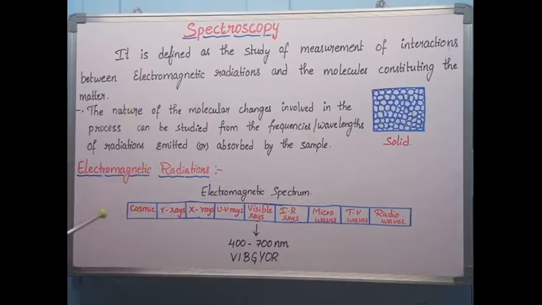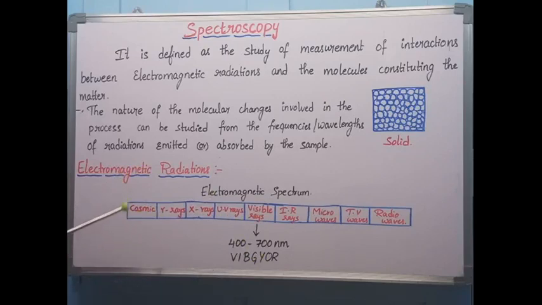because energy and wavelength are inversely proportional to each other. Among all these radiations, only visible radiations we can see with our eye, because our retina's frequency is matching with the visible radiation's frequency or wavelength. You can see 400 to 700 nanometers is the region of visible rays. These visible rays consist of different colors. Already we know VIBGYOR: violet, indigo, blue, green, yellow, orange and red. These radiations only we can see with our eye.